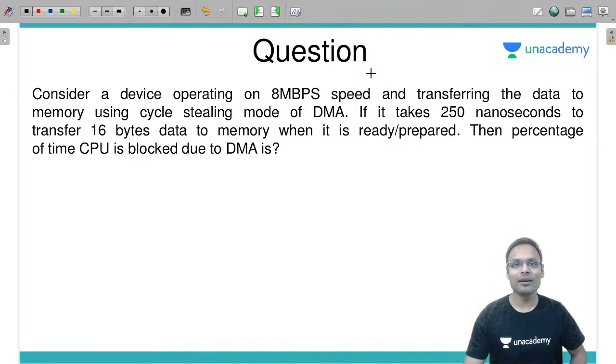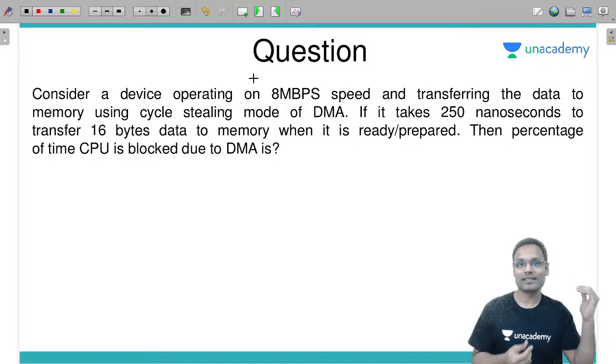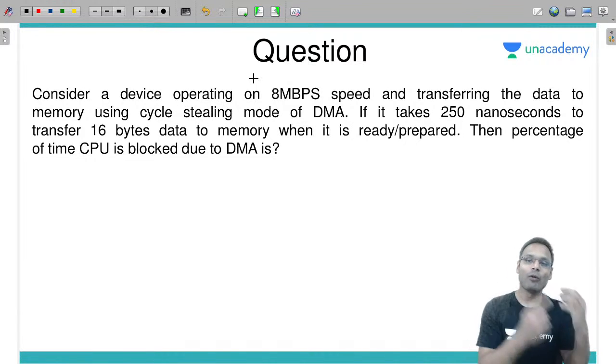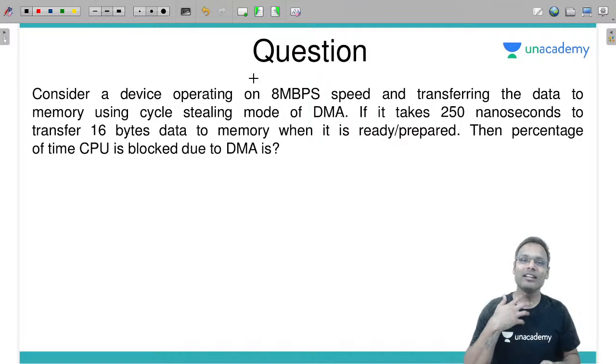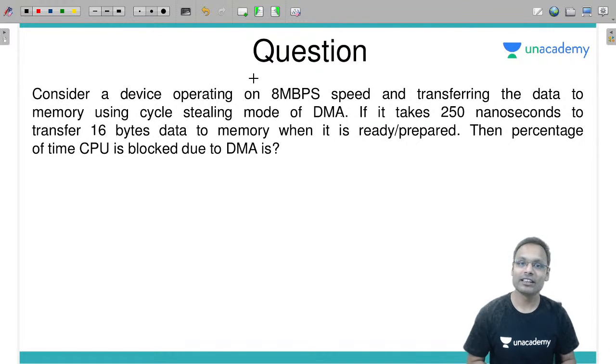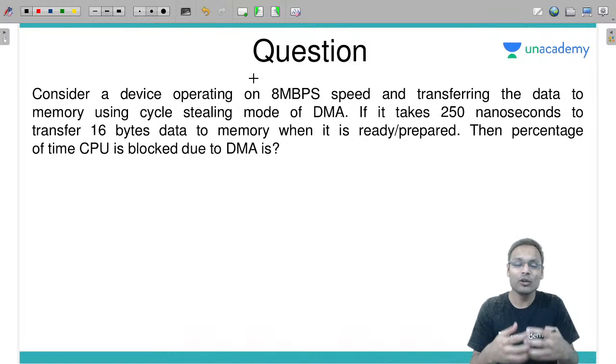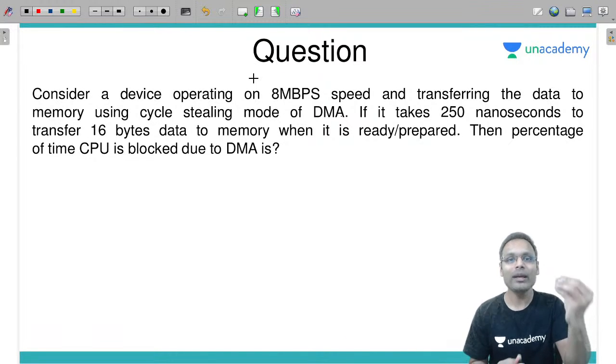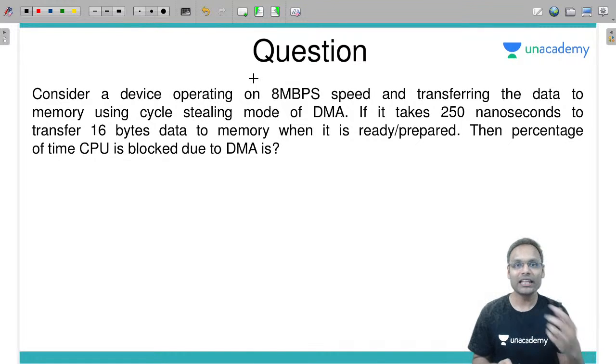सर भूल भुला गए सब, तो याद रखो सब. If you don't remember, tomorrow Monday I am having pipeline revision and the next day, Tuesday, I am having IO organization revision, on special Unacademy classes, for free. वहां आओ, ज्वाइन करो मुझे, and then we will solve the questions also. We will see the theoretical topics also, and you will have a golden opportunity to ask so many questions to me. You can ask any question. Very interactive discussion we'll be having.